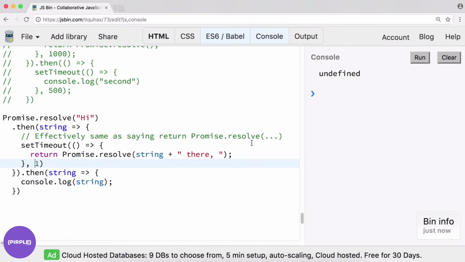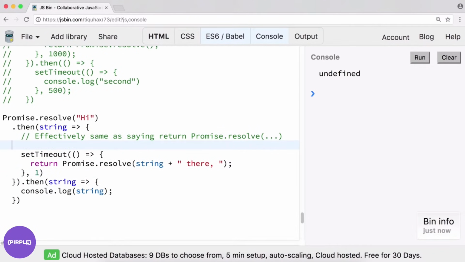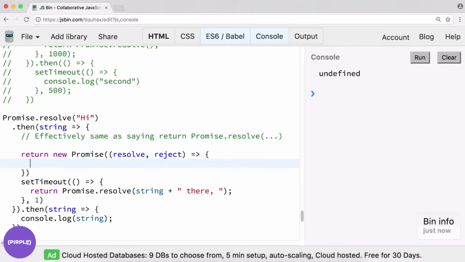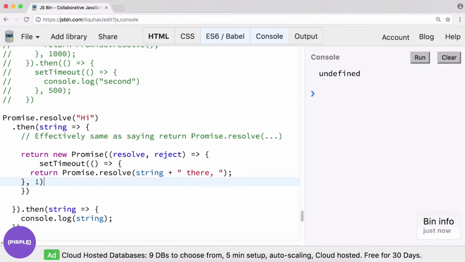So if we wanted to fix this, what we could do is return new promise and just wrap everything in a promise. And we can do resolve, reject, and then we can do a set timeout there instead. So set timeout like so. And instead of returning that, let's fix our spacing here a little bit.